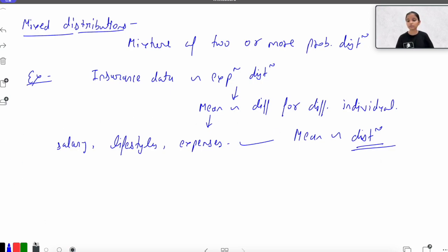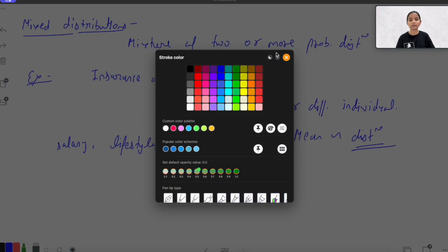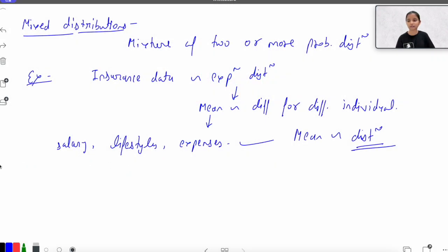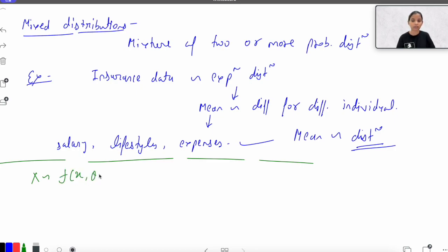Okay, so let's define it in a formal way. Let x have a certain probability density function f of x comma theta, where theta is my parameter. And we are saying that this parameter theta is following some other distribution, which is g of theta.